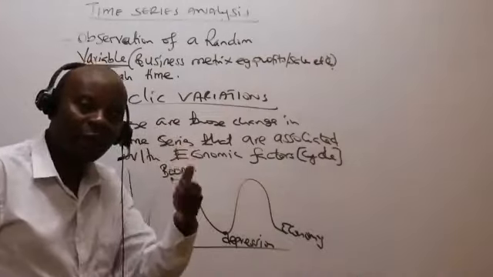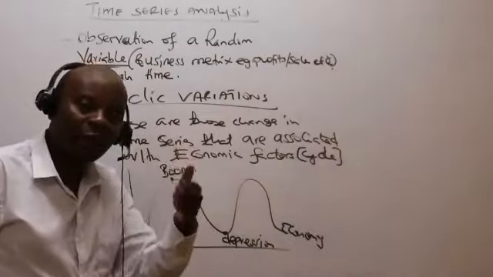Now, ladies and gentlemen, please allow me to go to the fourth component. So fourth component, what do we have here? The fourth component is what we call the cyclic variations. Please give me 1 minute, address some small issue. So cyclic, at least that you have been able to understand. So we go to the fourth one.